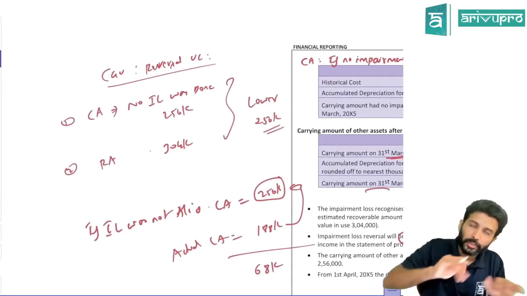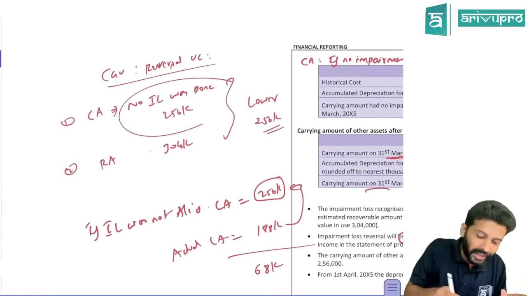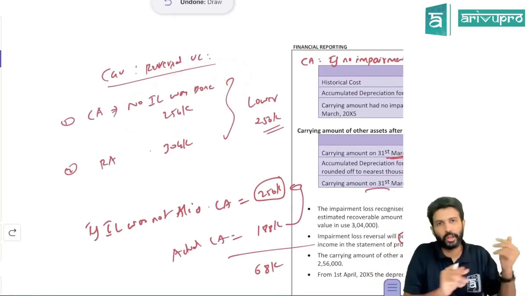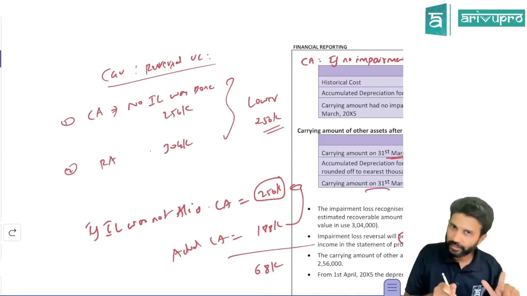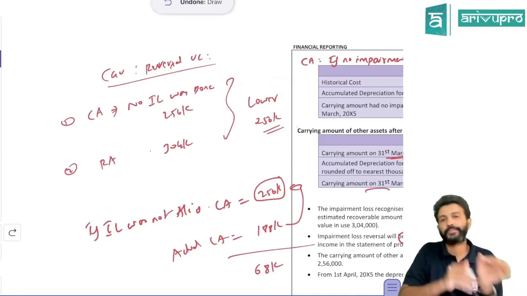What is that upper limit? First find out, if there was no impairment loss at all, what would have been the carrying amount? If you had not done impairment loss at all, what would have been the carrying amount? That is one. Find out the recoverable amount on the same day. The lower of the two will be the upper limit.